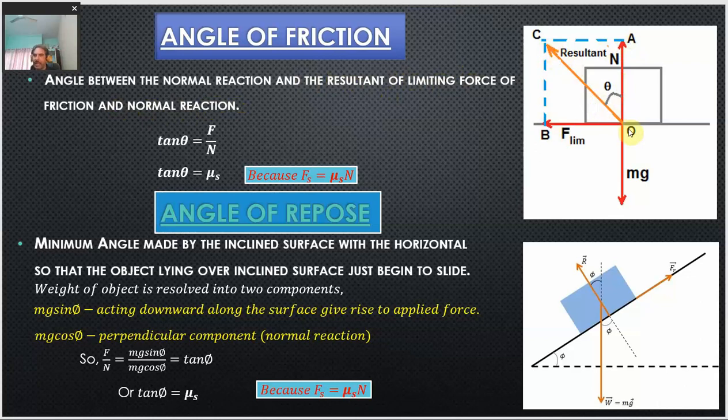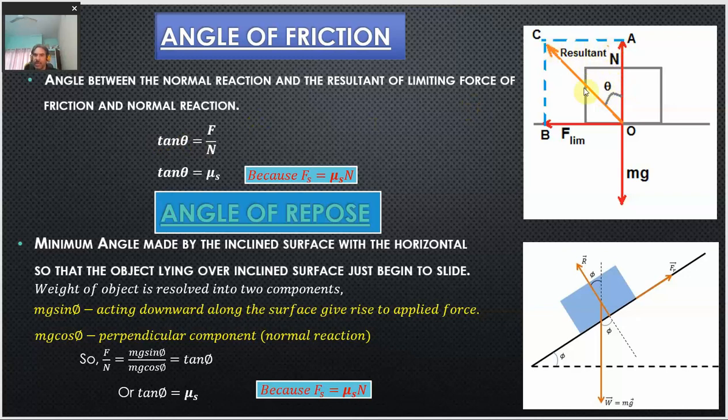The angle made between the resultant of the normal reaction and the limiting force of friction, this resultant with the normal reaction, this angle is called the angle of friction, and we can write it as theta. From this diagram we can write an expression for this angle of friction as tan theta.